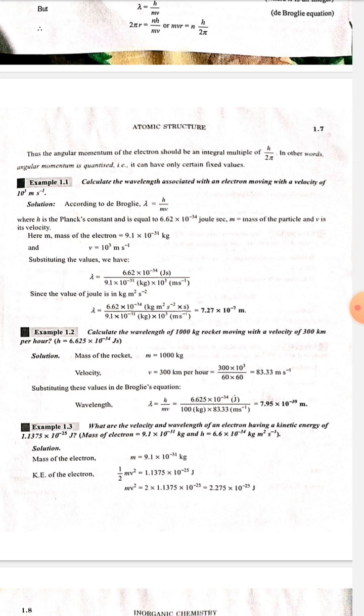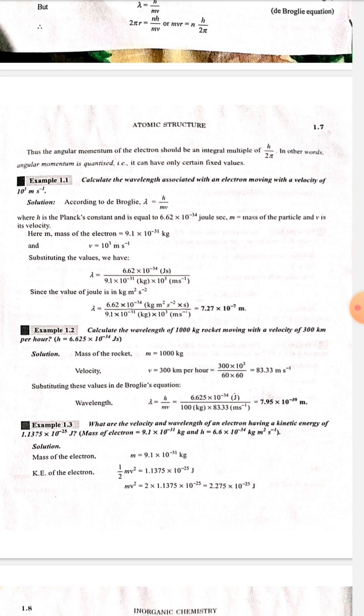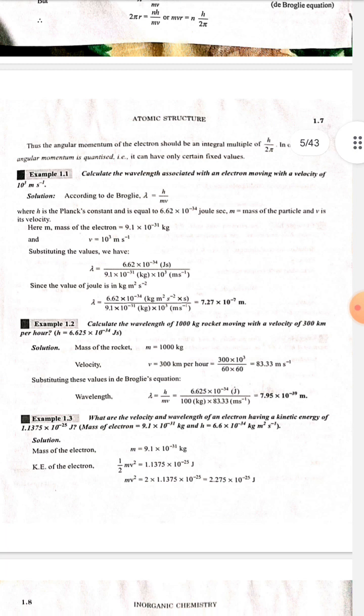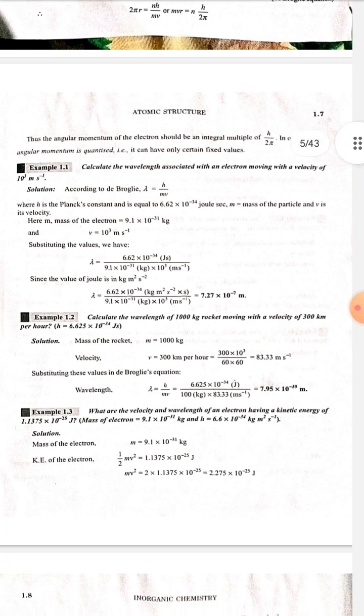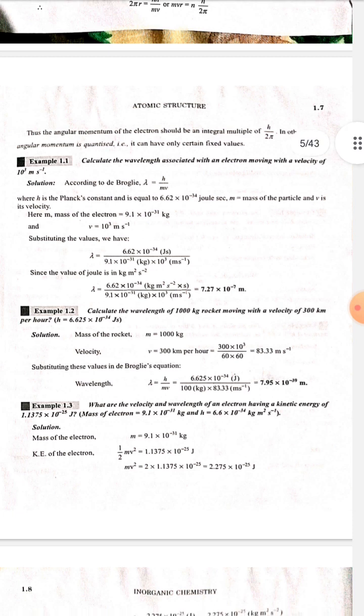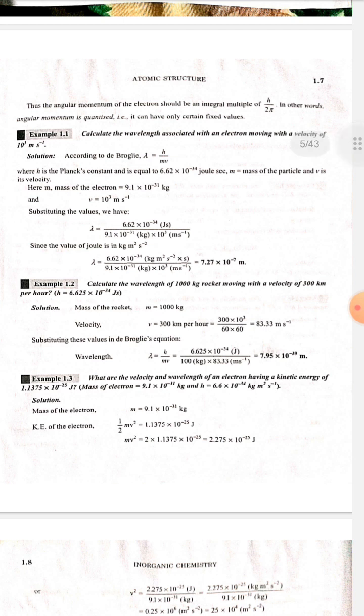Example 1.1. Calculate the wavelength associated with an electron moving with the velocity of 10 to the power 3 meter per second. Solution. According to de Broglie, lambda is equal to h upon mv, where h is the Planck's constant and is equal to 6.62 into 10 to the power minus 34 joule second. m is the mass of the particle and v is the velocity.